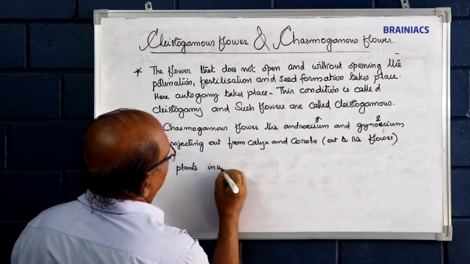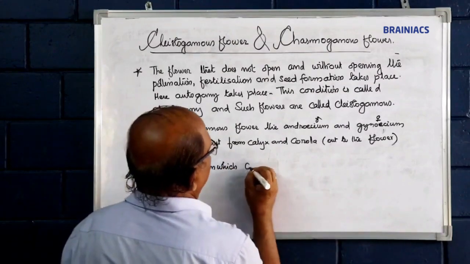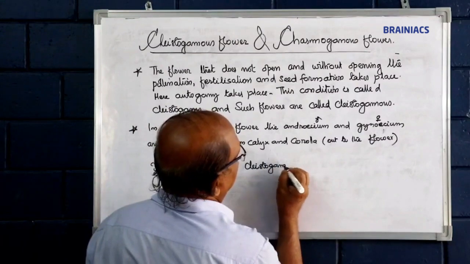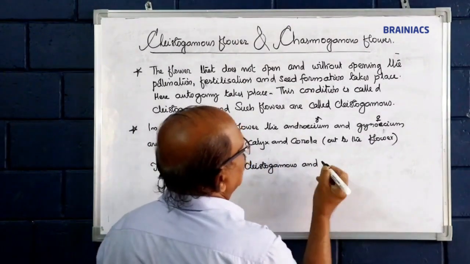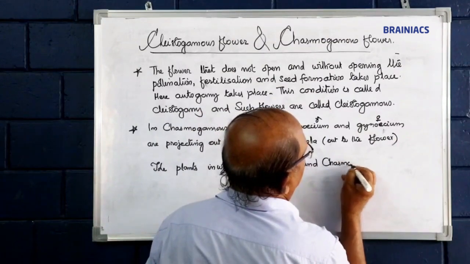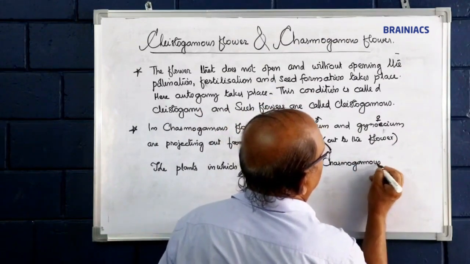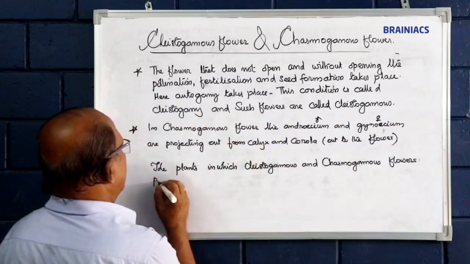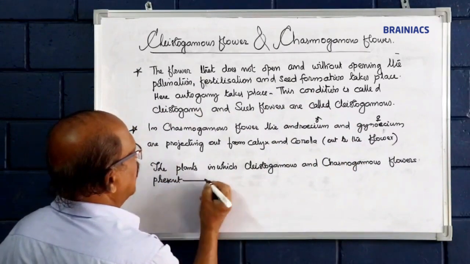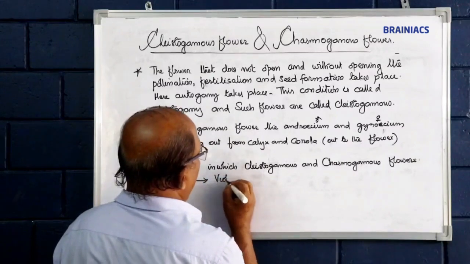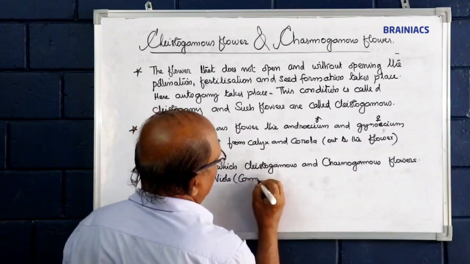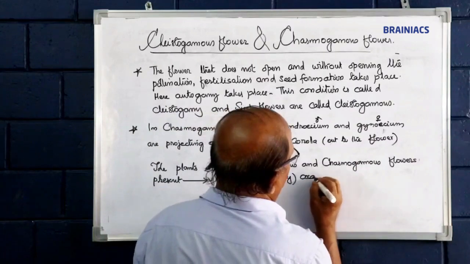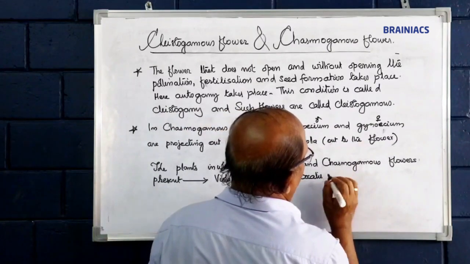The plants in which cleistogamous and chasmogamous flowers are present: Viola, common pansy, Oxalis and Commelina.